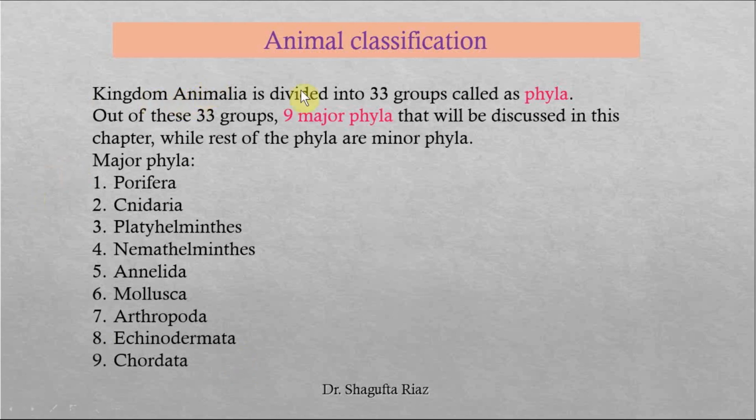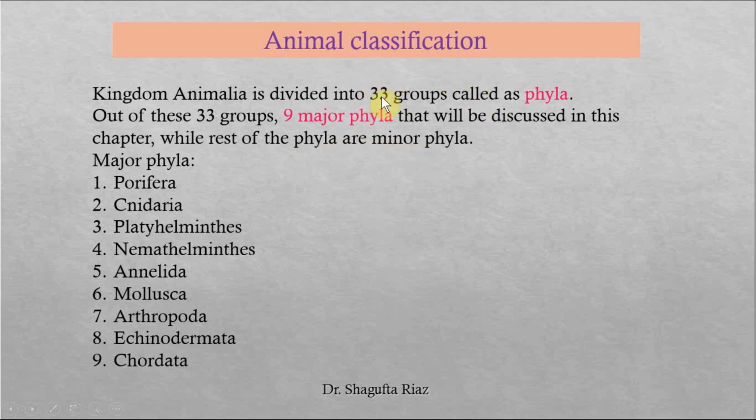Kingdom Animalia is divided into 33 groups, which are known as phyla. The scientific term for these groups is phyla. Phyla is the plural and phylum is the singular. Out of these 33 groups, we have 9 major phyla, and these 9 major phyla will be discussed in this chapter, while the rest of the phyla are minor phyla.